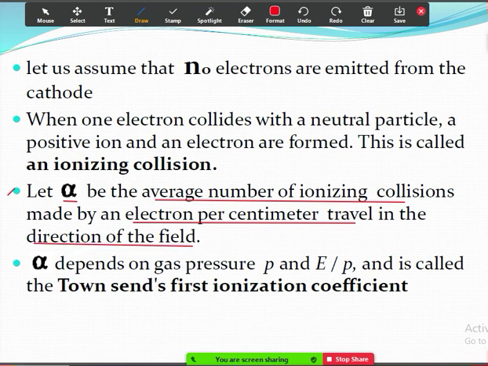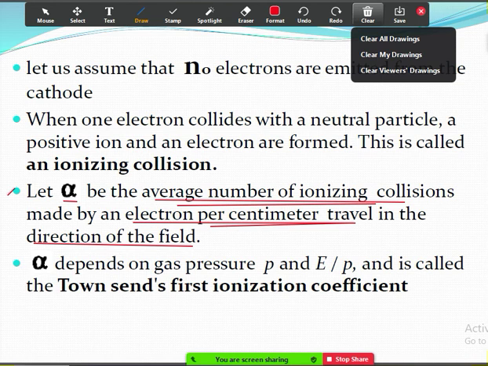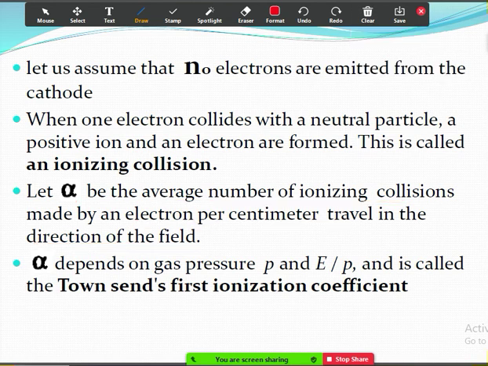Okay, if you understand, alpha is the average number of ionizing collisions made by an electron per centimeter travel, in the direction of field.